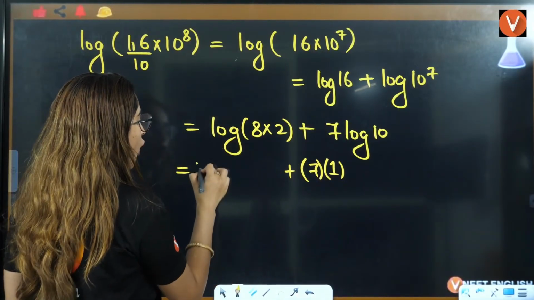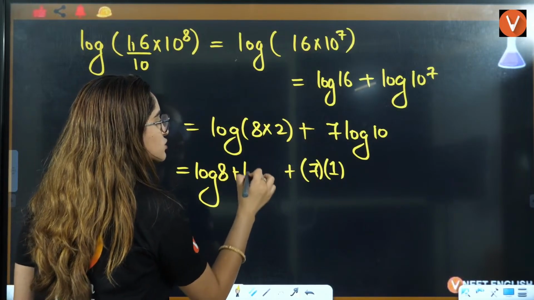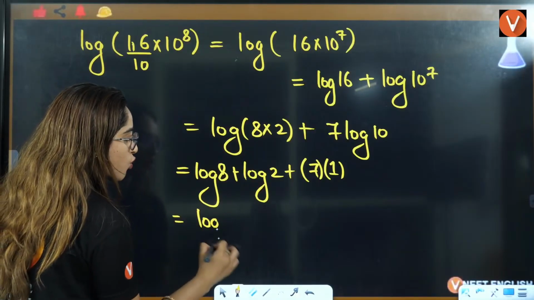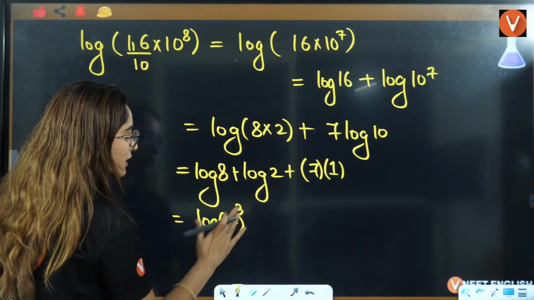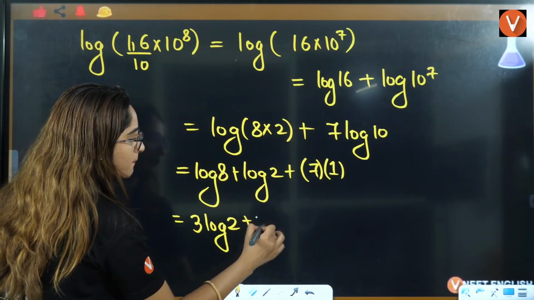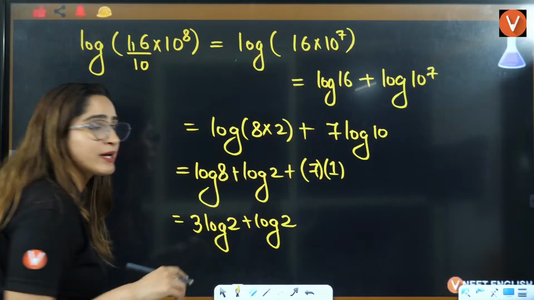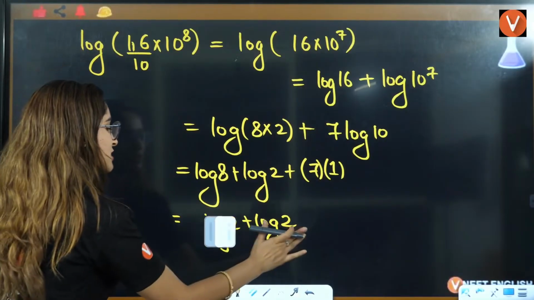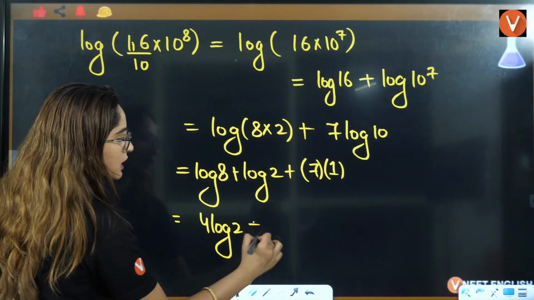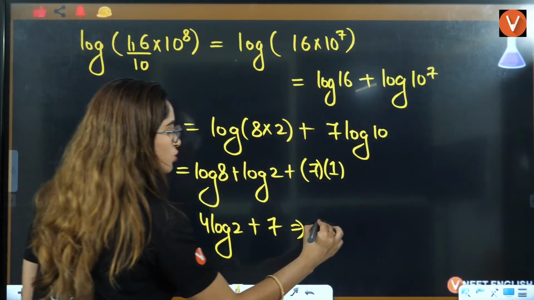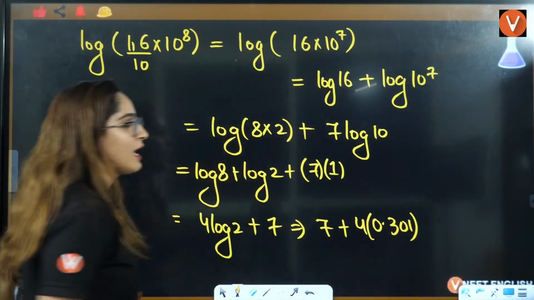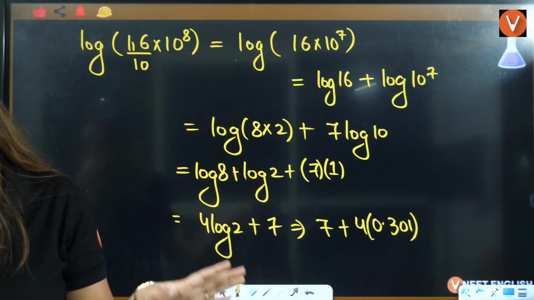This is log of 8 plus log of 2. Log of 8 is what? Log of 8 is 2 cube, right? So can I just write it as 3 into log of 2 plus log of 2. That will become 4 into log of 2. So I'll just directly erase and write it as 4 log of 2, right? Plus 7, that will be equal to 7 plus 4 into 0.301, and that will be your correct answer, right?